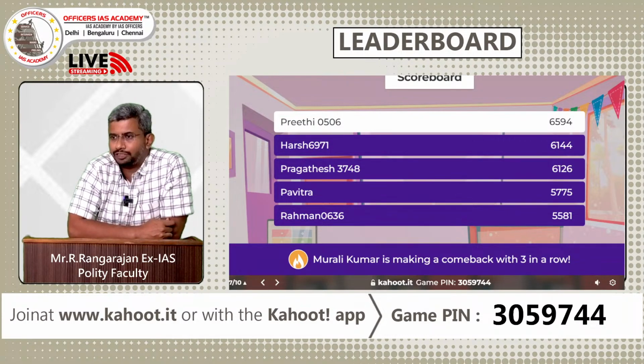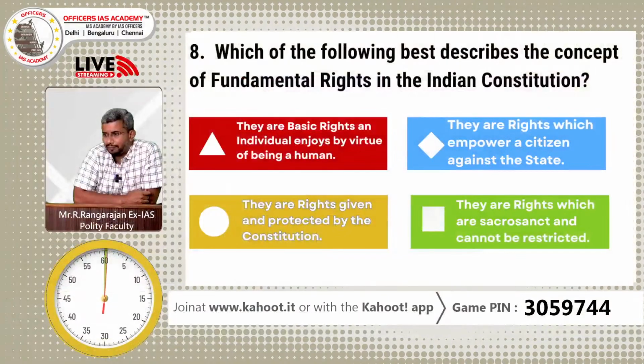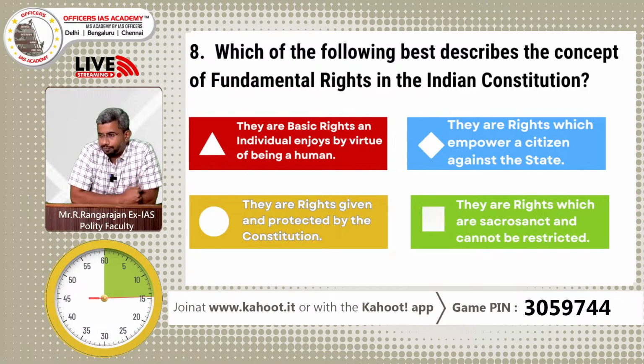So let's move to the next question, the 8th question. Which one of the following best describes the concept of fundamental rights in the Indian Constitution? They are basic rights an individual enjoys by virtue of being a human. They are rights which empower a citizen against the state. They are rights given and protected by the Constitution. They are rights which are sacrosanct and cannot be restricted. Again, guys, think and answer.